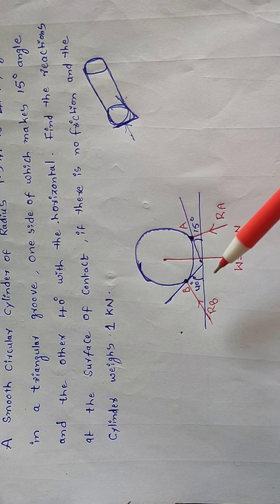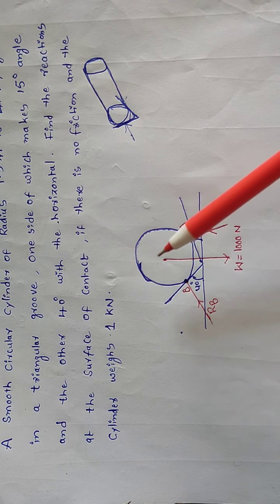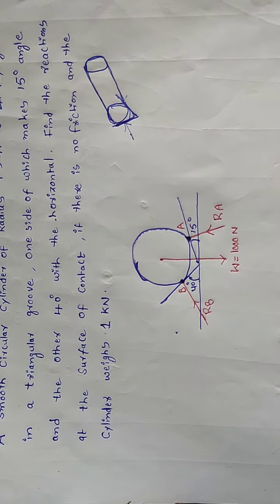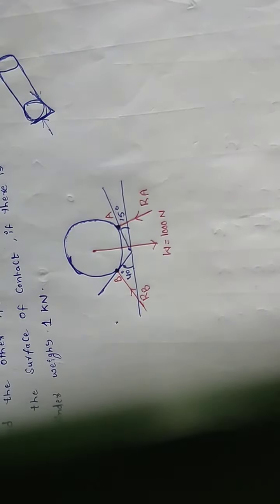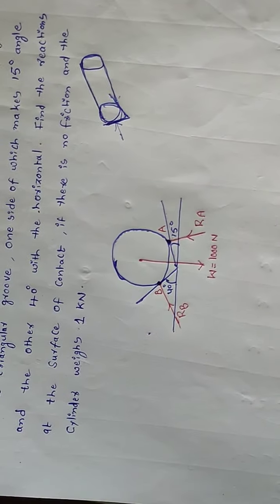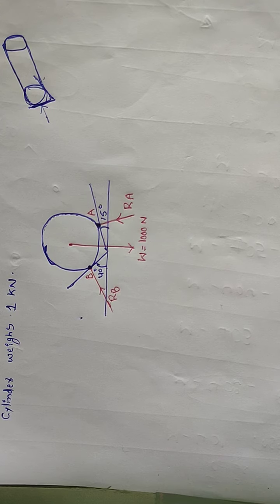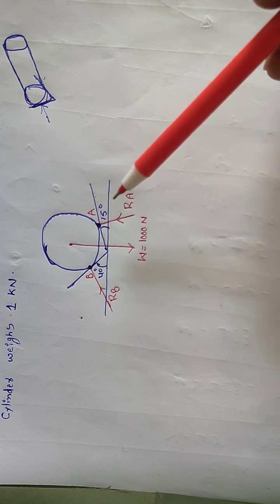Free body diagram means we have to remove all the supports and all the elements, and we have to show only forces and their directions. The circular cylinder we placed on a triangular groove.